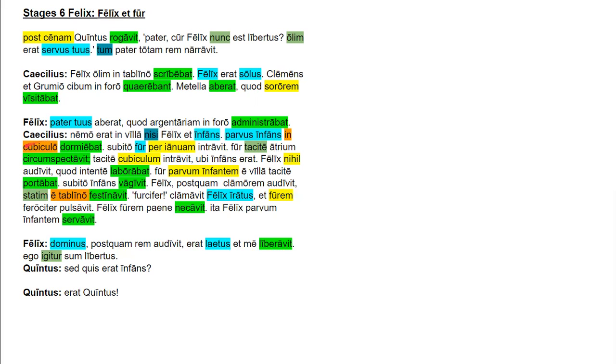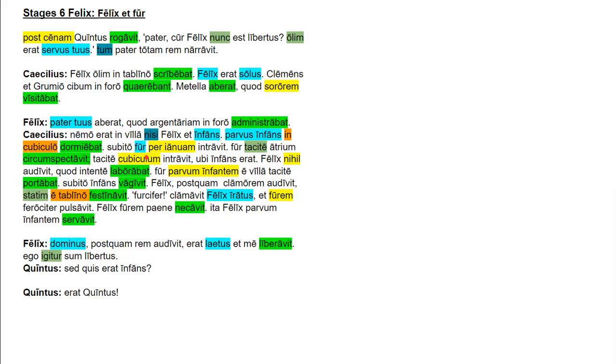Parvus infans in cubiculo dormiebat. A small child in the bedroom was sleeping. So parvus infans is the nominative subject. Parvus is the adjective. It means small. It's modifying infans, which is third declension. And they're both masculine. In cubiculo is locatival ablative prepositional phrase. Dormiebat is an imperfect tense verb. So a small infant was sleeping in the bedroom. Cubiculum is an ablative neuter second declension. I keep saying nominative instead of neuter.